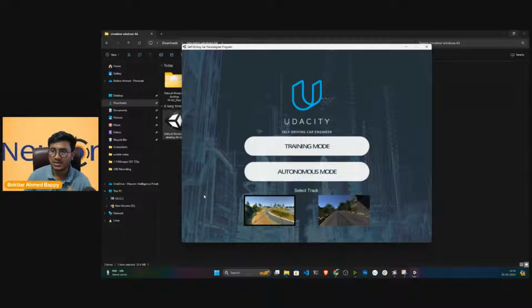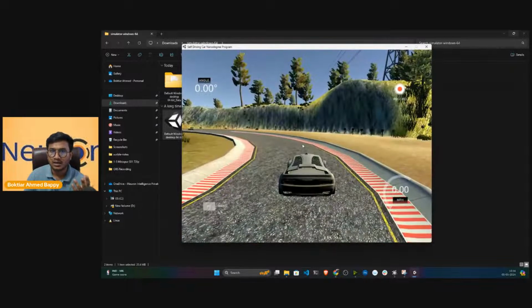Here you have two modes. One is the training mode and the other is the autonomous mode. In the training mode, we'll be collecting the training data, and in the autonomous mode we'll be testing our model, the model that will be trained. It also has two tracks. You can use either track to collect the training data, but I'm going to go with the default one, that means the first one. Now if I click on the training mode, you will see this kind of interface.